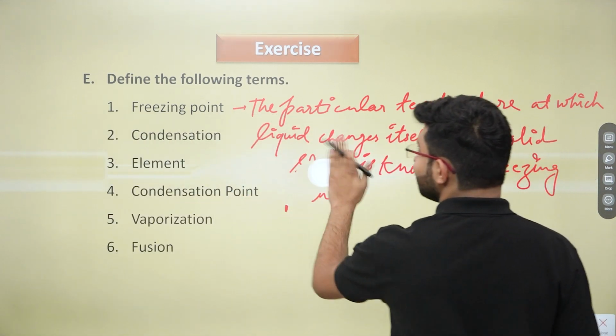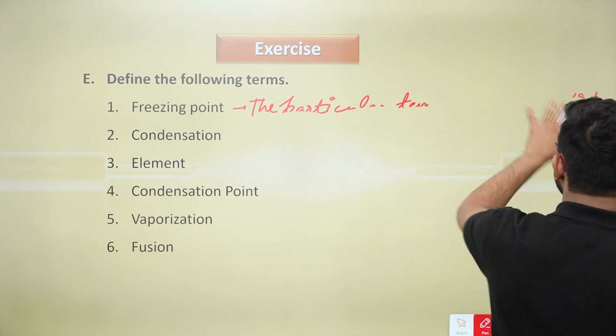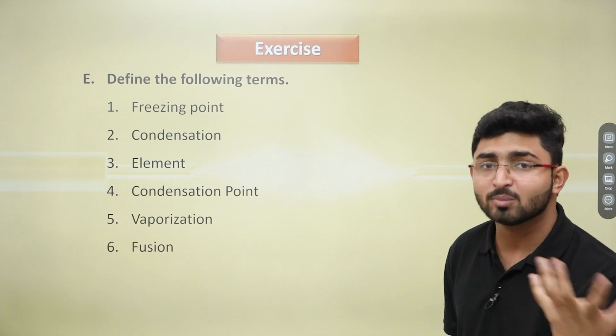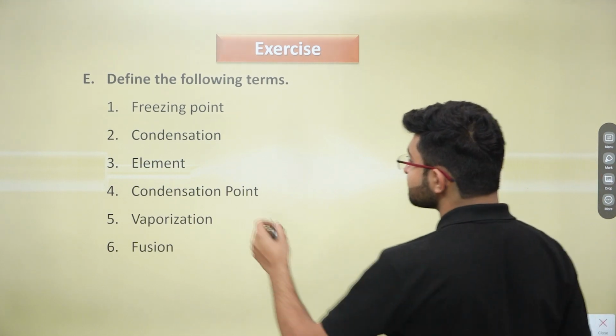Moving ahead, we have the next one which says condensation. So what is condensation? Condensation is actually the process when the vapor state or the gaseous or the gas molecules are changing itself into the liquid molecules, right? So condensation is that process.